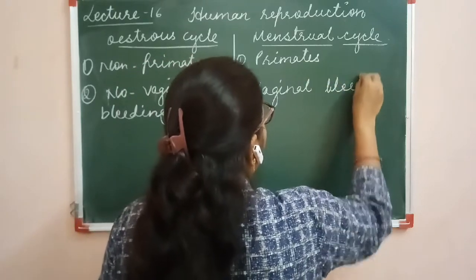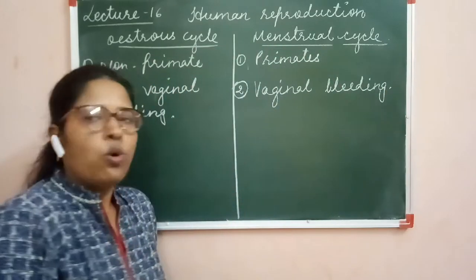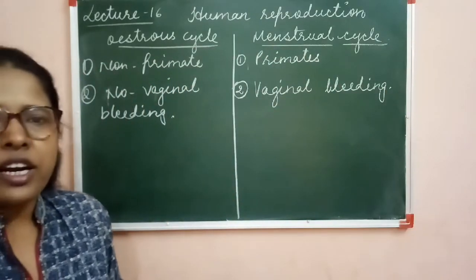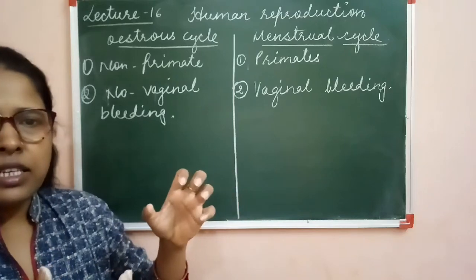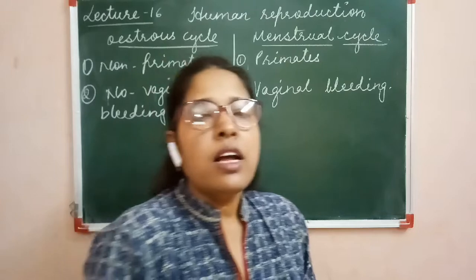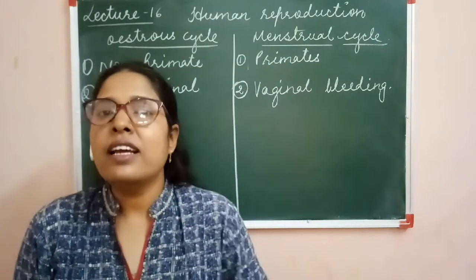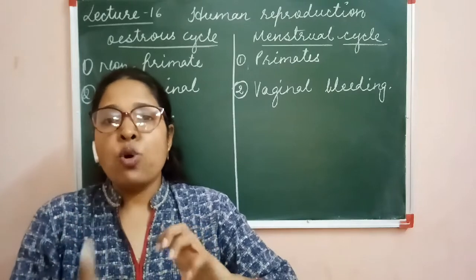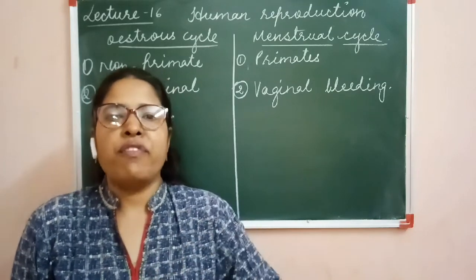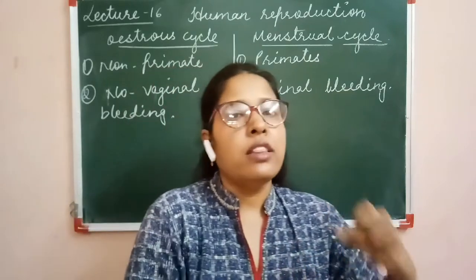Here the endometrium layer gets degenerated and is excreted out of the body through this vaginal bleeding. But in the case of the estrous cycle, there is no bleeding, and the endometrium which gets torn off is again absorbed in the body.